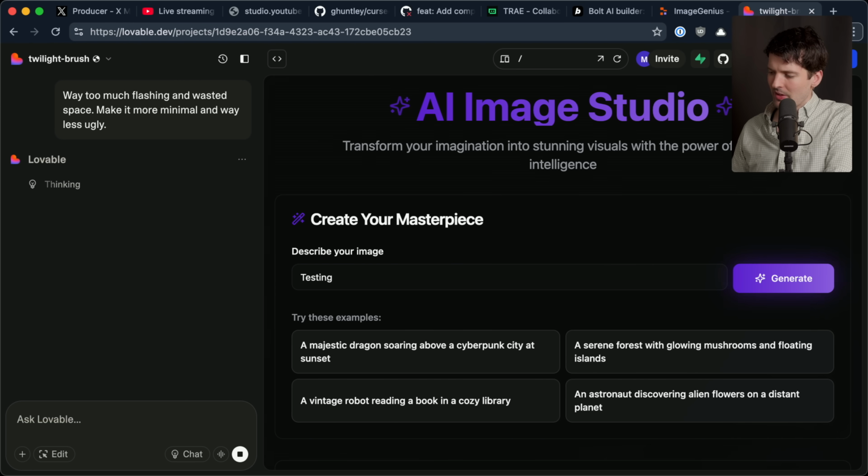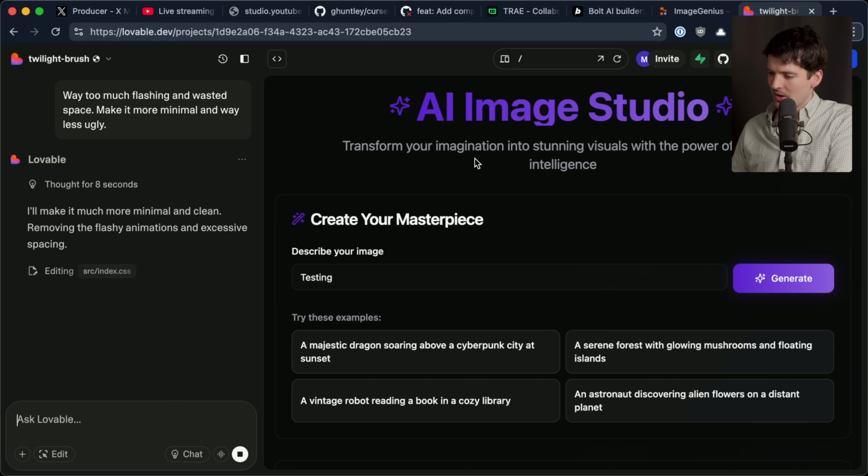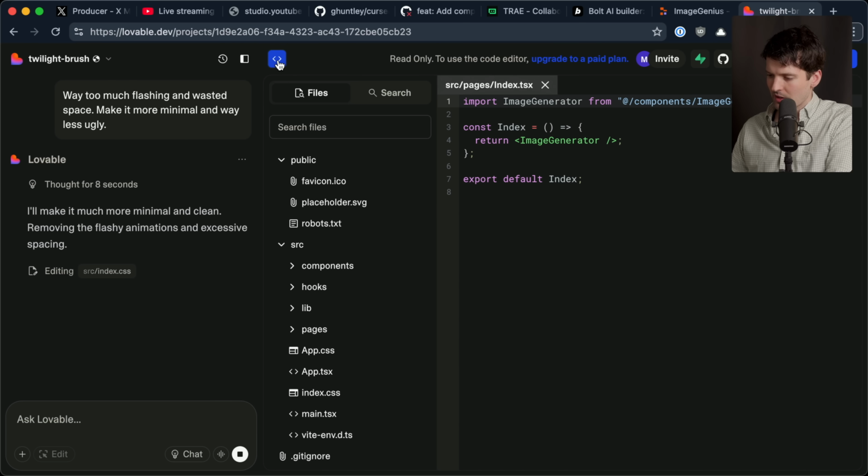On one hand, Lovable is very vibey. Like, it's not showing you any code anywhere. You got to work pretty hard to find it with the code viewer. And even then, I don't think you can edit the code. You can only view the code. That's a good sign because you're a vibe coder.